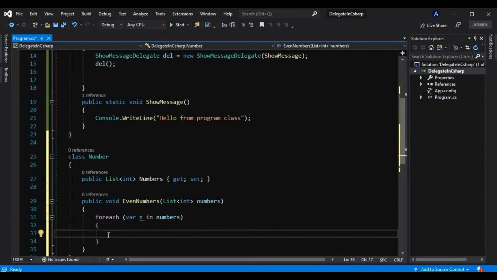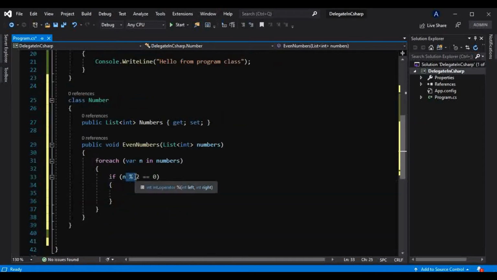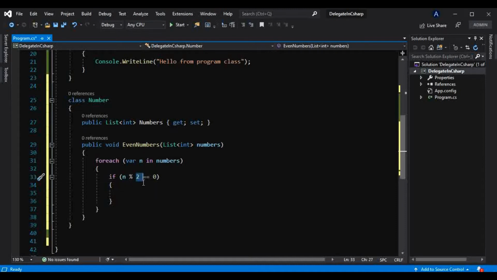Okay, and we will check if n modulus of 2 equals 0, then this is an even number. Okay, so we know what this modulus sign does: it checks if this number is divided by 2 and the remainder is equal to 0. We know this modulus gives us the remainder, and that we learned when we learned operators in C#.